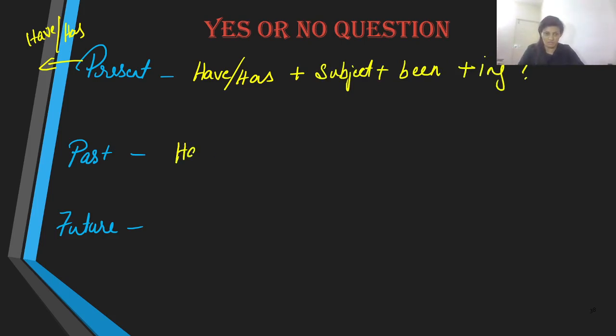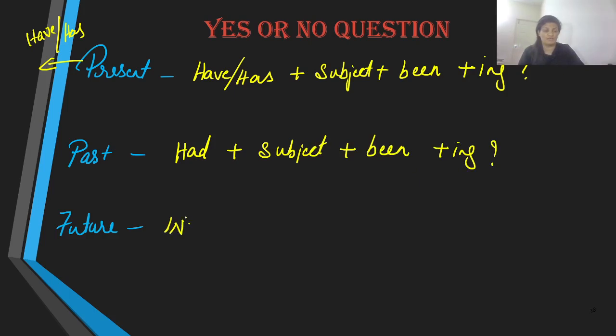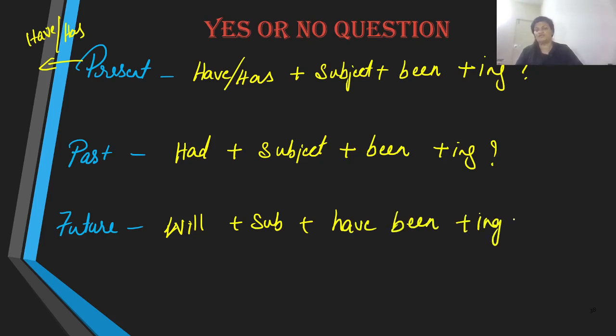Same is the case with past perfect continuous as well. There you go, ing form. For future, we have will, subject, and have been, and the ing verb. Let us take the examples for these tenses.